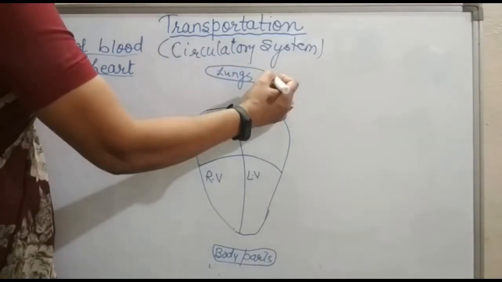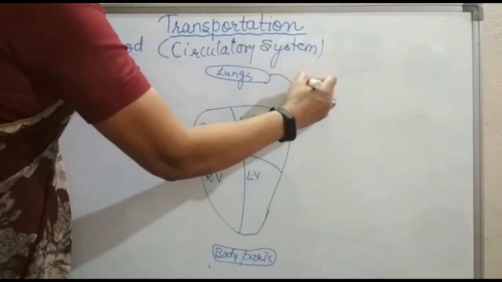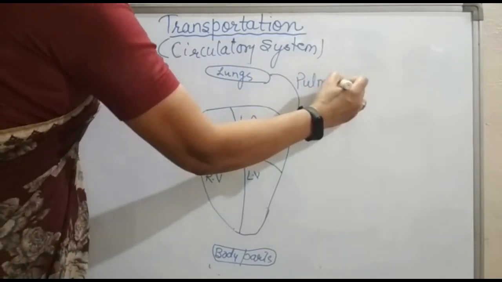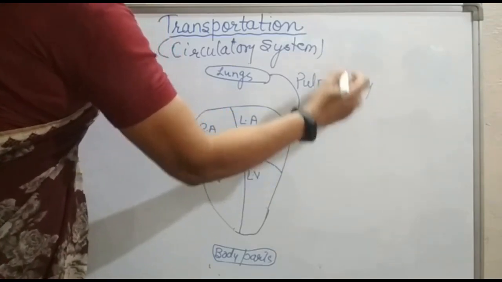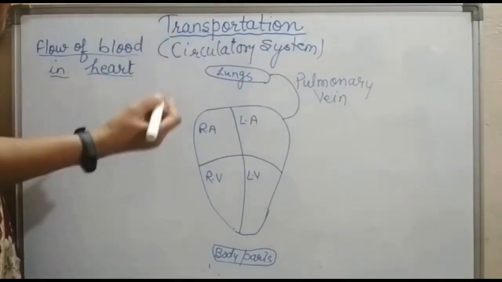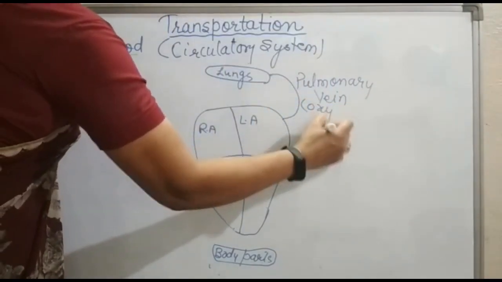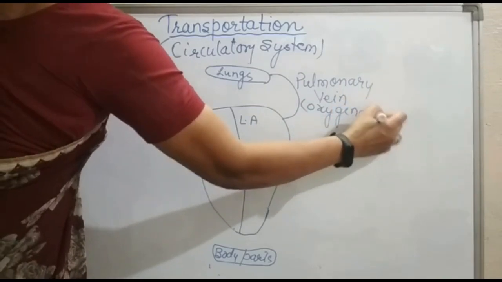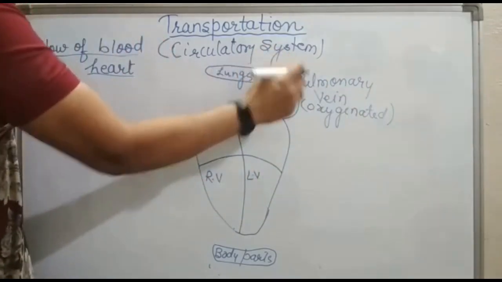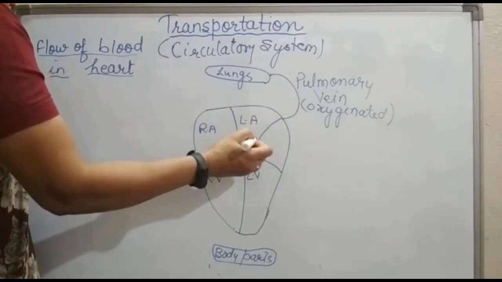This oxygenated blood is taken by the pulmonary vein. As I told you earlier, veins carry deoxygenated blood, but here it is an exception. The pulmonary vein carries oxygenated blood from the lungs and brings it to the left atrium.